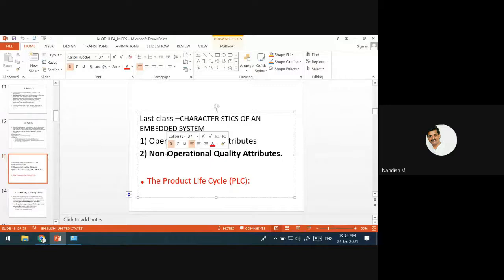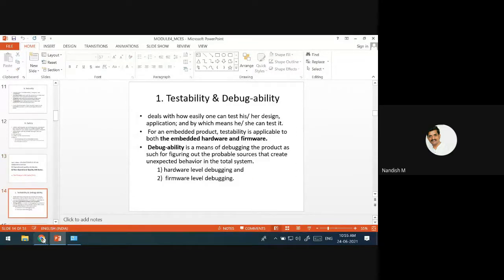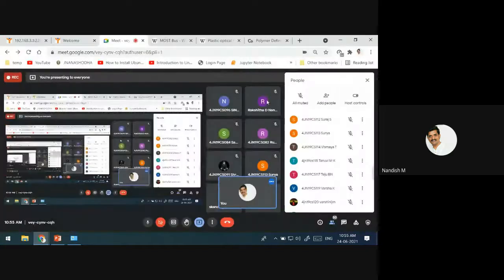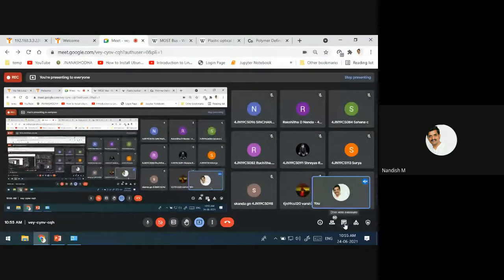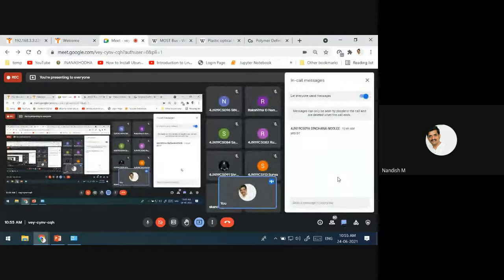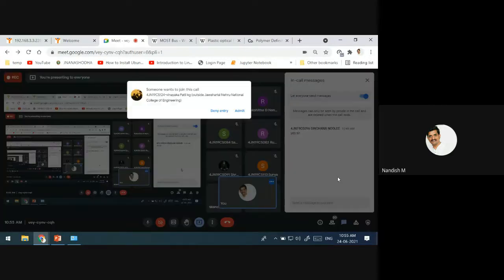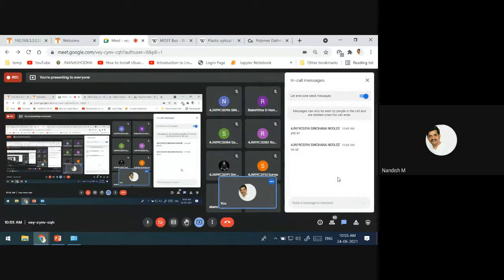Now we'll go to the next one, non-operational quality attributes. Do you have any doubts in this? Any doubts in the previous topic we have discussed? If you have any doubts, you can ask, or else I'll start the next topic. Did you not understand any terminology? No? Yes? Understood? Okay.